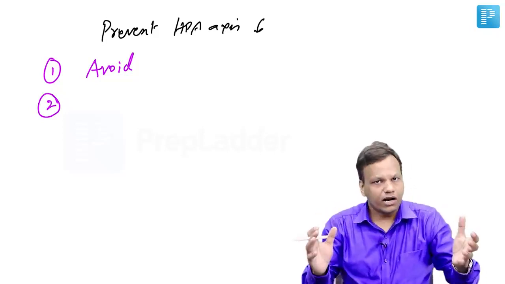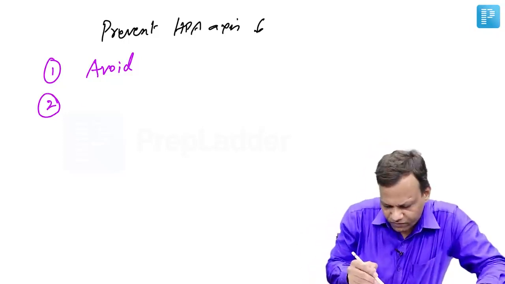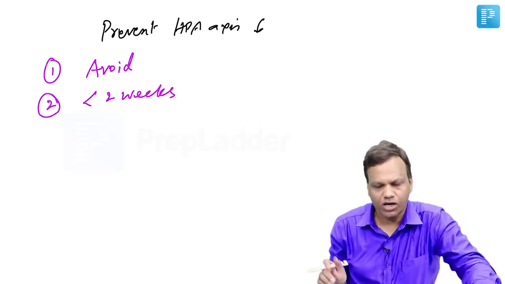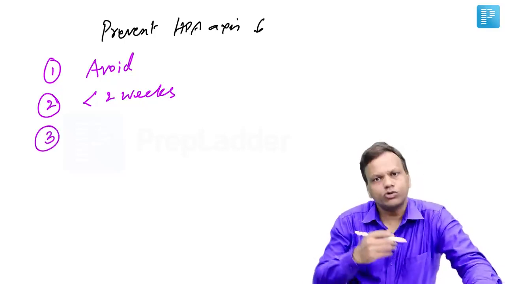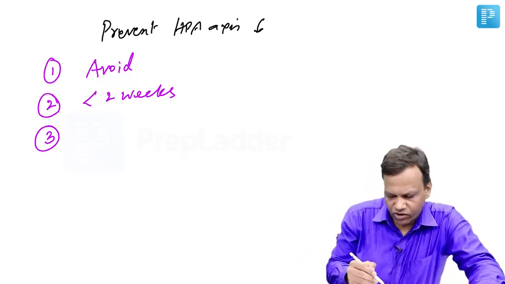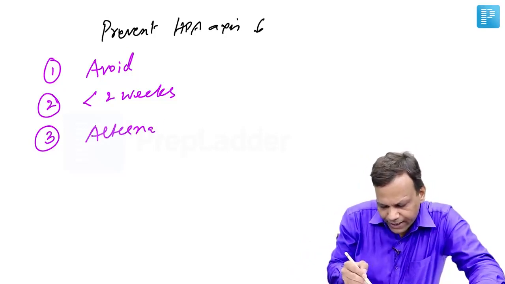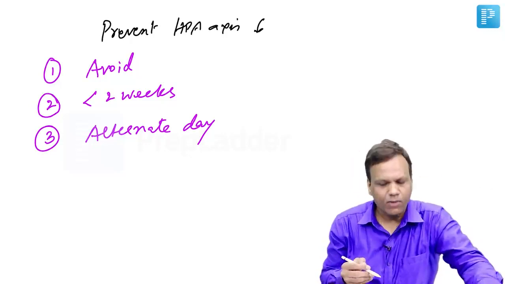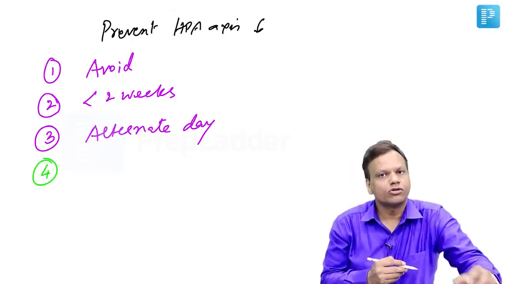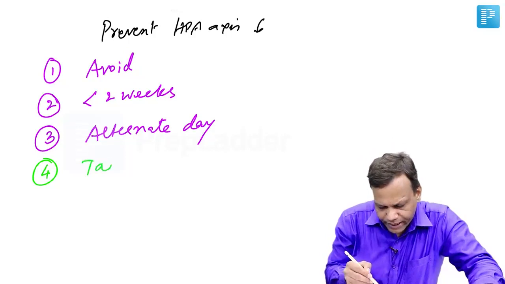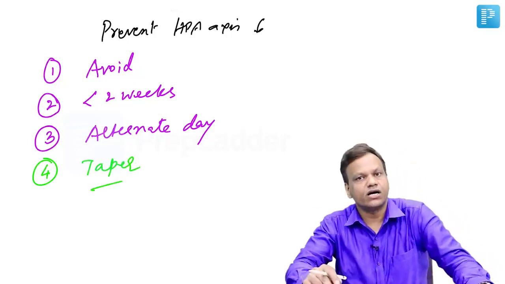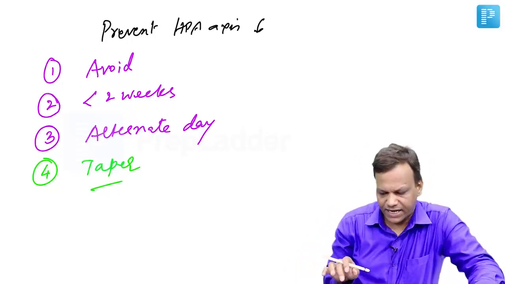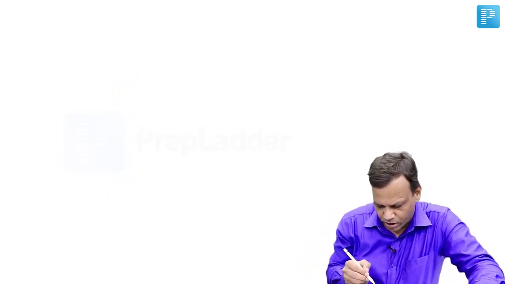Suppose we cannot manage and we have to give the drug, then HPA axis suppression will occur when we give them continuously for around 2 weeks. So try to give them for less than 2 weeks. If we give them for 2, 3, 4 days only, HPA axis suppression will not occur. Suppose giving for more than 2 weeks is necessary, then try to give on alternate days, so that one day the body produces, another day we are giving from outside. Suppose alternate day therapy is also not possible, then gradually taper, because now HPA axis suppression will occur. Okay, so that is how to prevent HPA axis suppression with glucocorticoids.